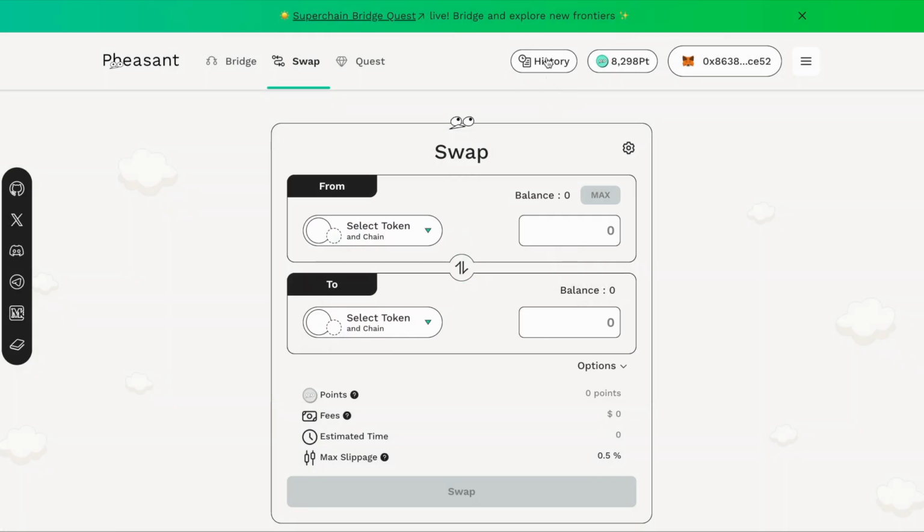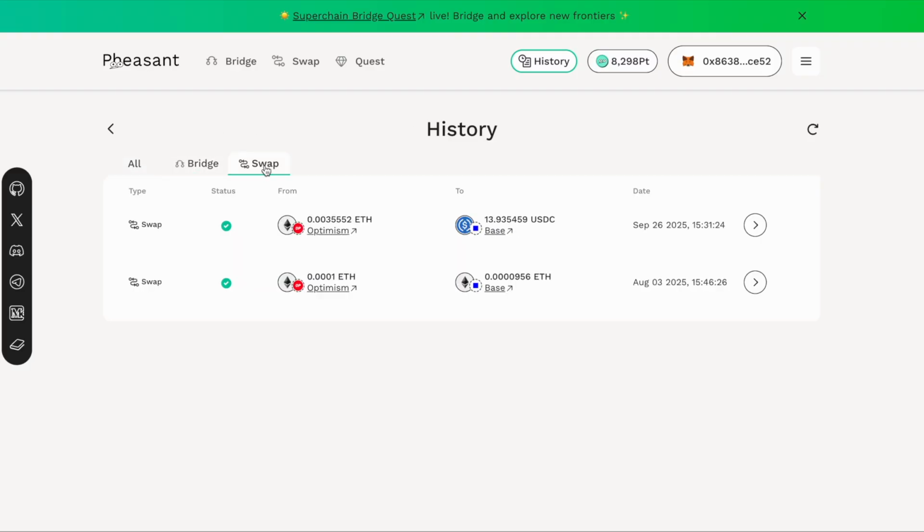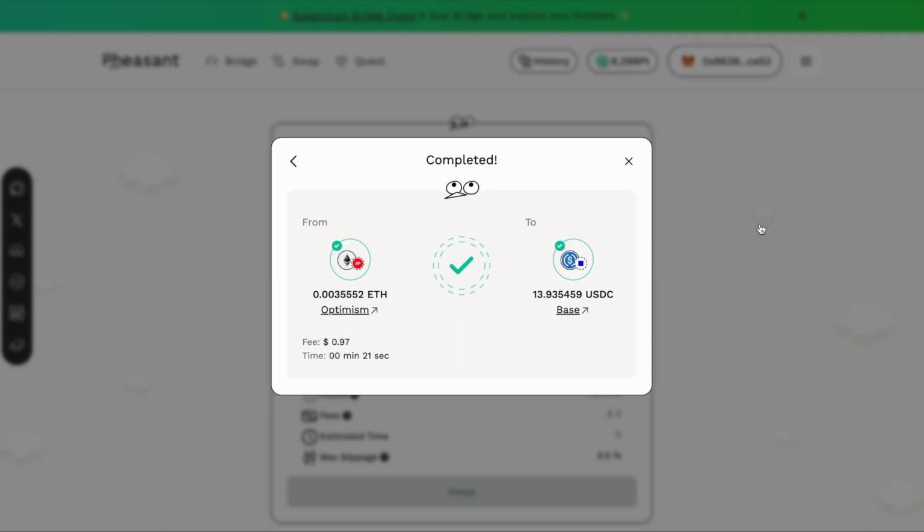Alright, now let's move on to the history feature. This page lists all the transactions you've made on Pheasant Network. There are 3 tabs: All, which shows every transaction, and then Bridge and Swap for filtering. Clicking the right arrow on any entry opens the detailed modal for that transaction.